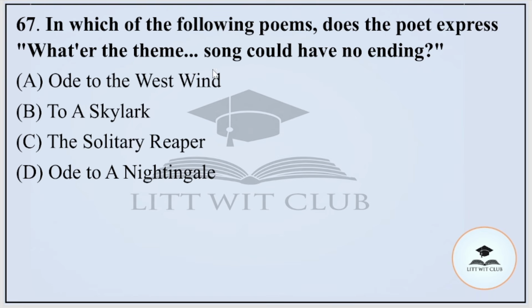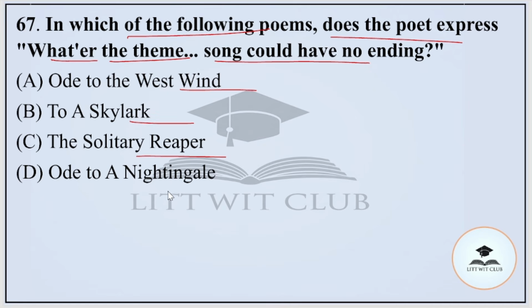Question number 67. In which of the following poems does the poet express that the theme song could have no ending? Options are A, Ode to the West Wind, B, To a Skylark, C, The Solitary Reaper, or D, Ode to a Nightingale. And the correct option is option number C, that is The Solitary Reaper.